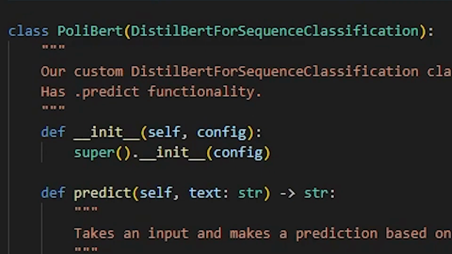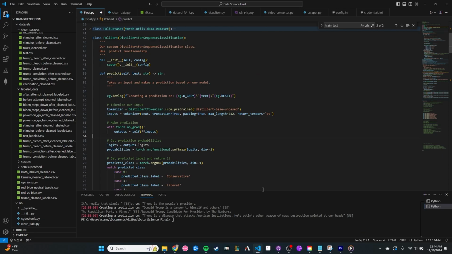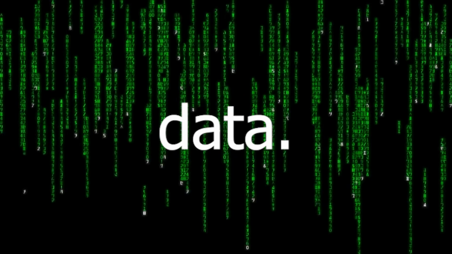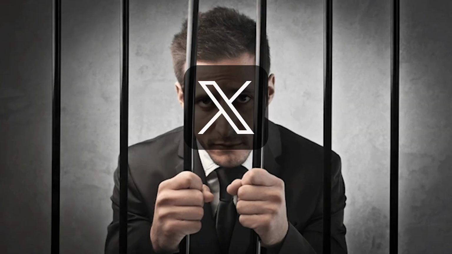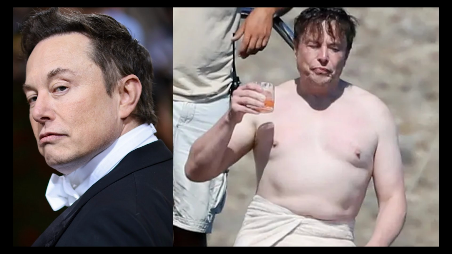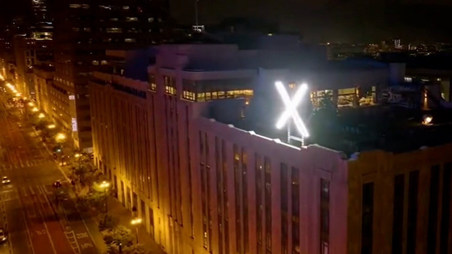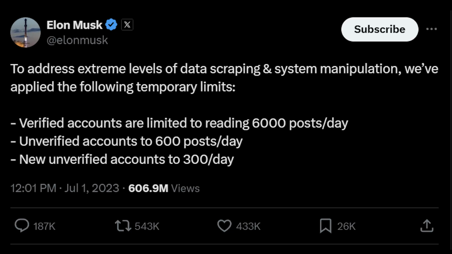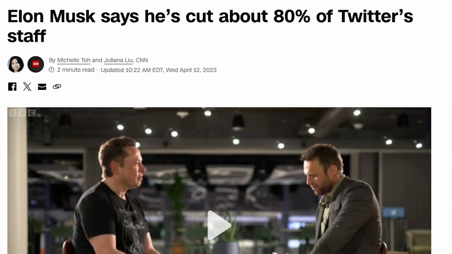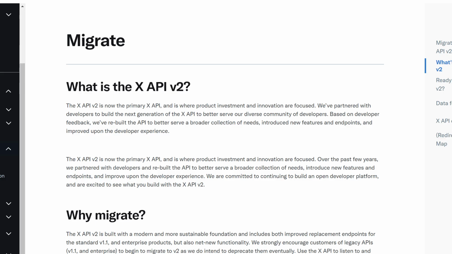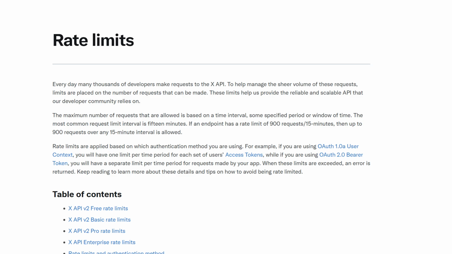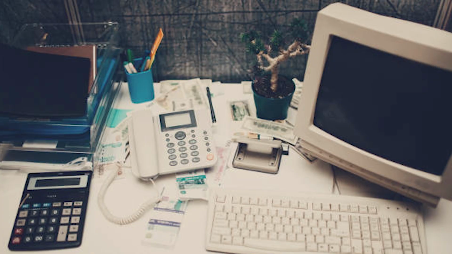Now that we have our base model that can just barely make generalizations, it's time for an upgrade. We need more data. The problem is, Twitter doesn't have a free API anymore. Ever since Elon Musk bought the company and attempted to rebrand it as X, he has aggressively fought to prevent scraping. Twitter's few remaining employees have tried many methods to make it as difficult as possible to scrape their platform. As a result, lots of APIs intended for scraping are outdated.